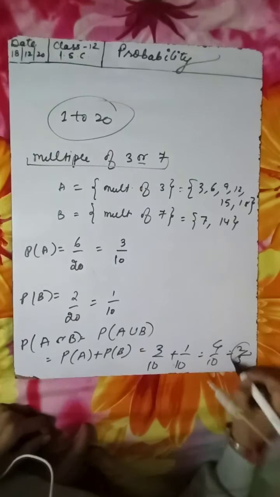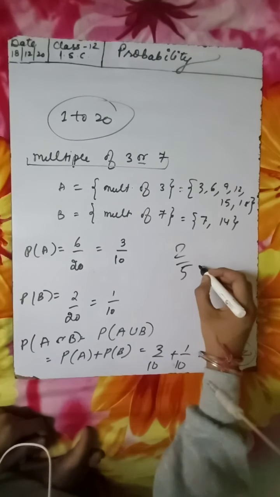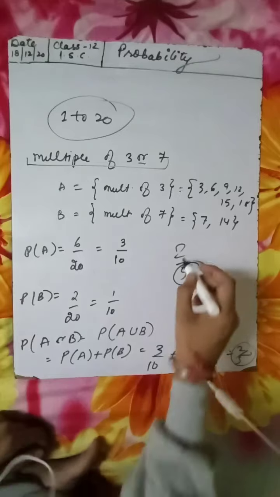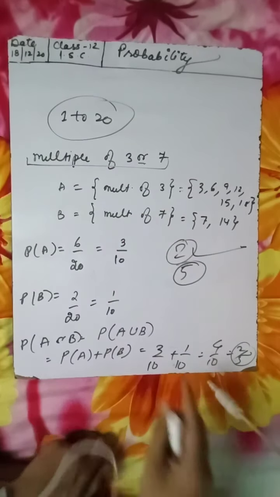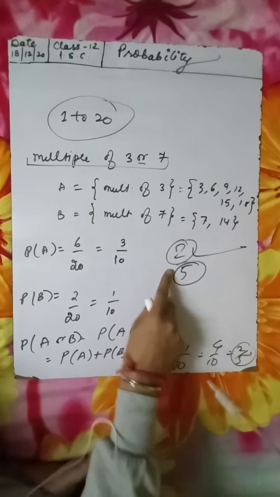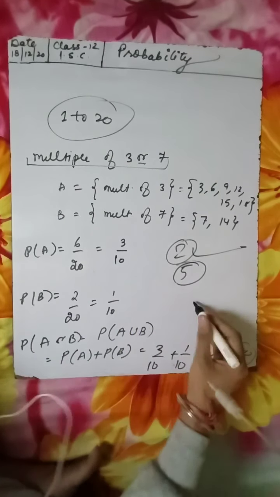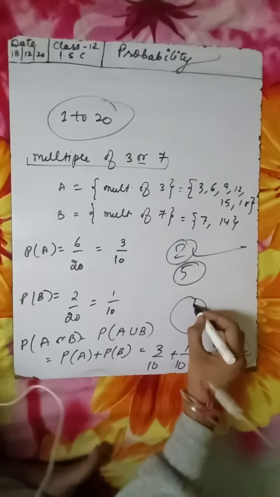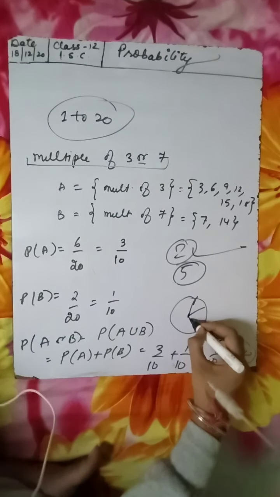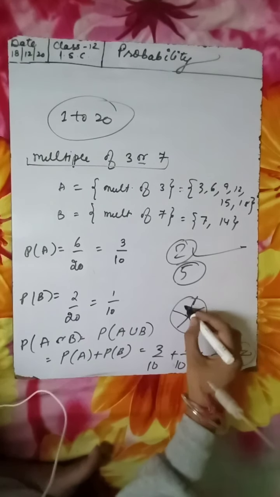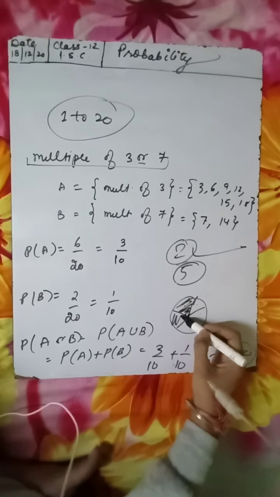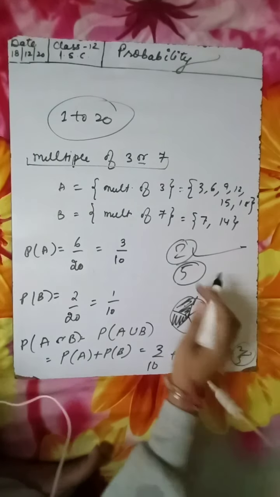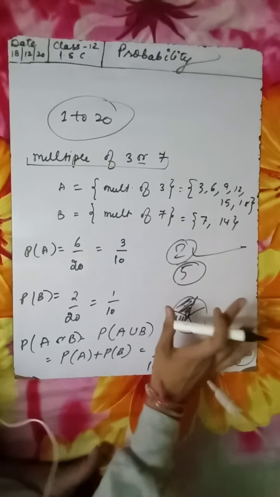You know what is the meaning of this 2 by 5? From every five, 2 will always be a multiple of 3 or 7. In the lower classes we have seen how we understand 2 by 5. Say for example, 1 2 3 4 5. So we used to fill 2 of these, and that is how we represent 2 by 5. So you have to understand like this.